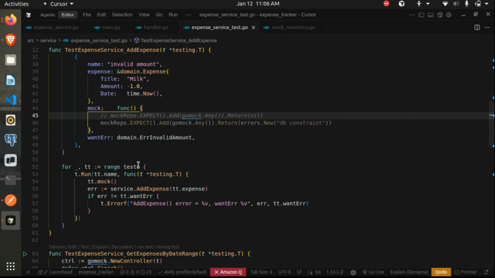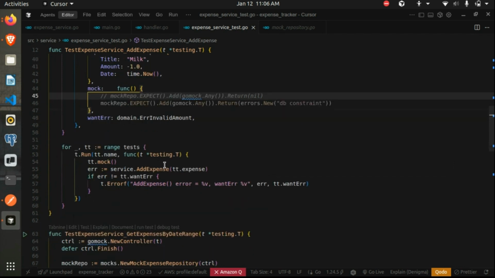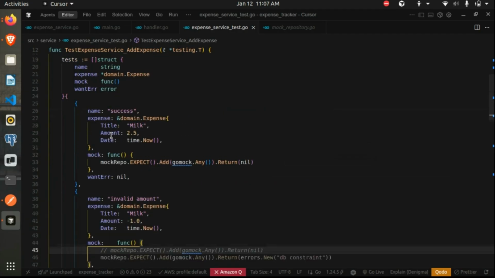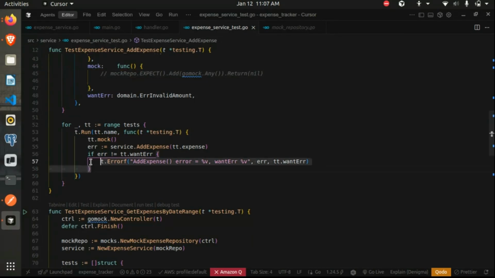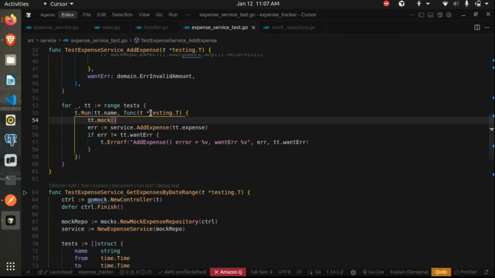And then we simply iterate through these test scenarios, call the actual function which we want to test, pass this expense object which we declared over here to the actual function, and then perform the actual checks which we want. Since this function returns an error, we had a want error field to verify what is the error we expected.